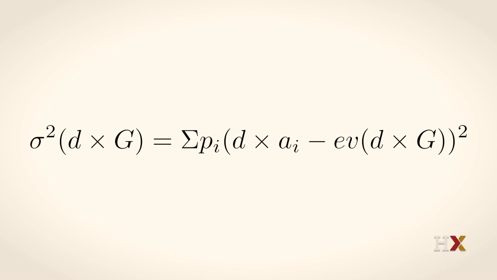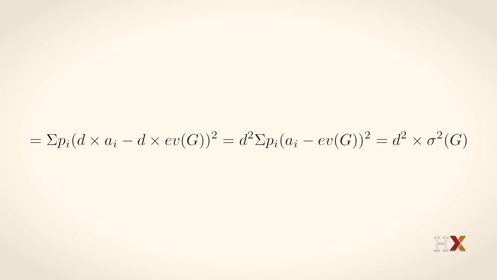What happens to the variance? Well, sigma squared of D times G is the sum of the original probabilities Pi times the payoffs, which are now D Ai, minus the expected value of DG, squared. But the expected value of DG is D times the expected value of G. And so inside of this thing we're squaring, we've multiplied everything by D. And so we multiply its square by D squared. And so the variance of the new game is just D squared times the variance of the original game.